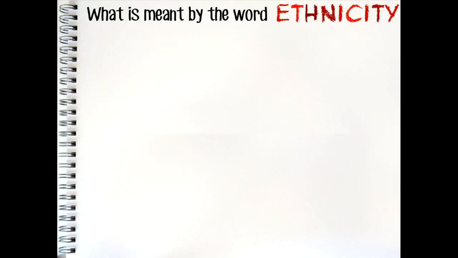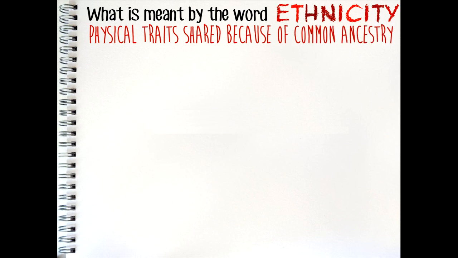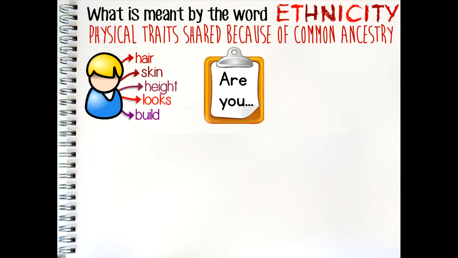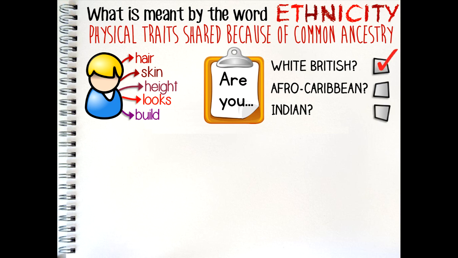What is meant by the word ethnicity? The word ethnicity is commonly used to refer to physical characteristics that a person has that are shared with those who have a common ancestry. In other words, people whose ancestors come from the same place are likely to share certain physical inherited traits, such as hair colour, skin colour, height, looks, or build. Ethnicity is commonly used as a defining characteristic of a person's identity. For example, on many forms that you may fill in, you will be asked to identify your ethnicity. For example, white British, Afro-Caribbean, Indian, etc.